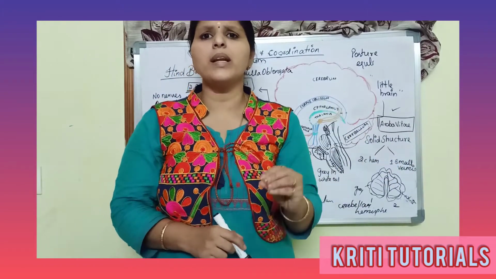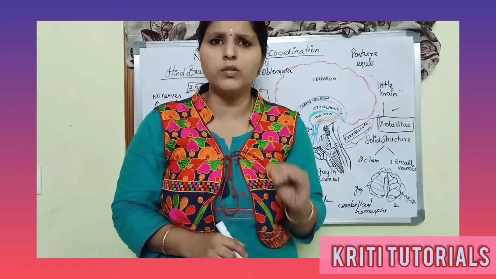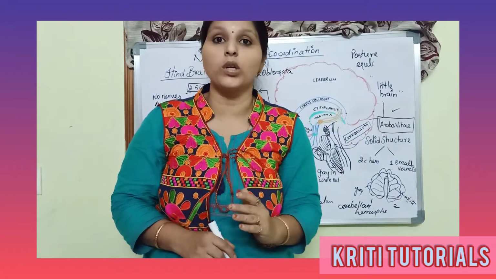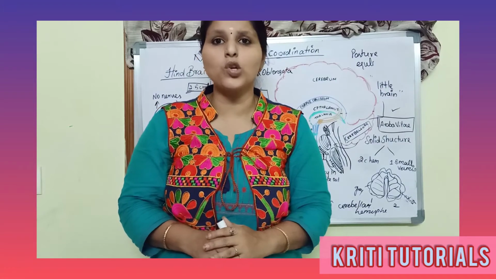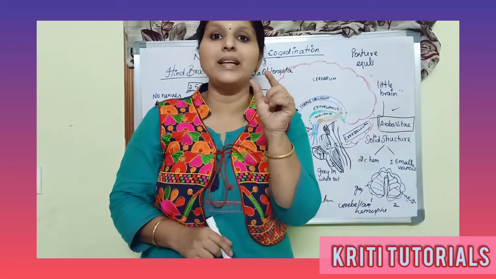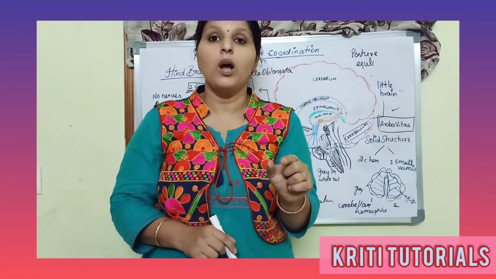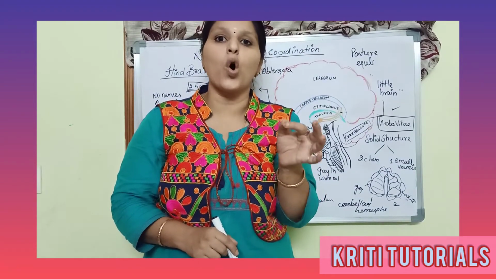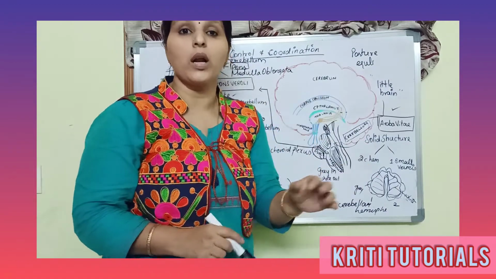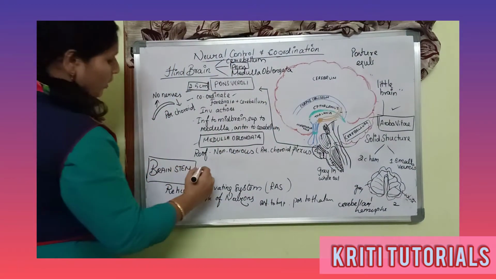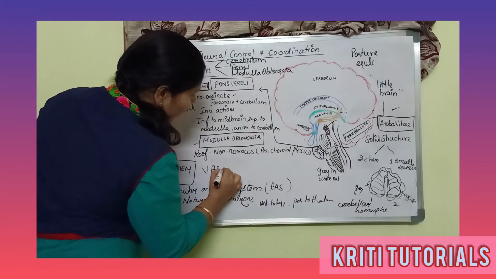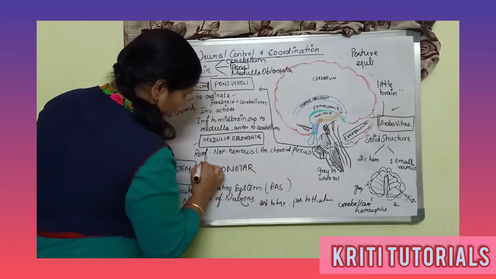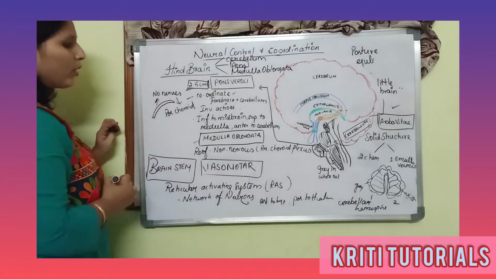And also there is some special feature about this medulla oblongata, that is they act as a vasomotor. So what do you mean by the term vasomotor? Altering the diameter of the blood vessel. That vasomotor function is controlled by this medulla oblongata.